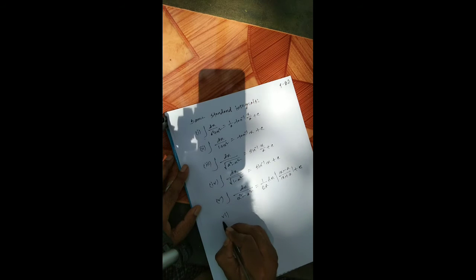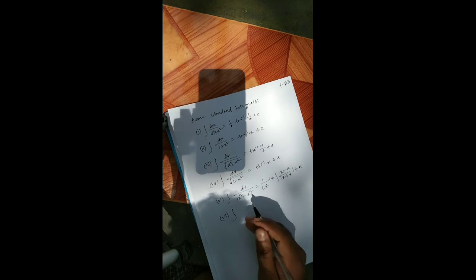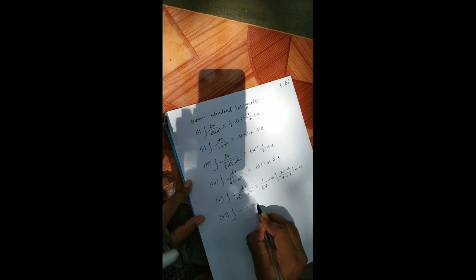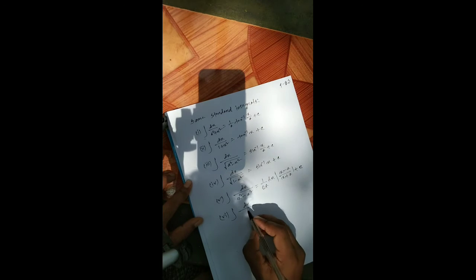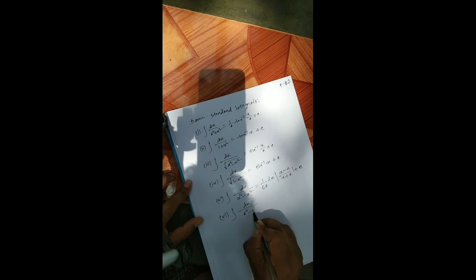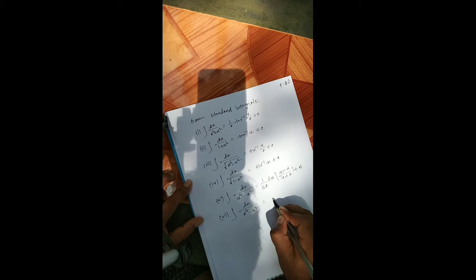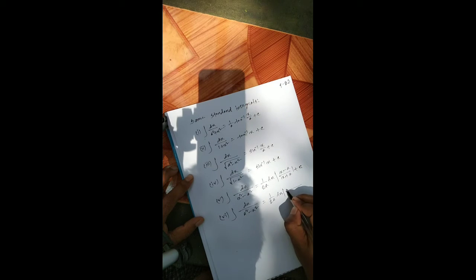And number 6: integration of dx by a square minus x square is 1 by 2a ln of a plus x by a minus x plus c.